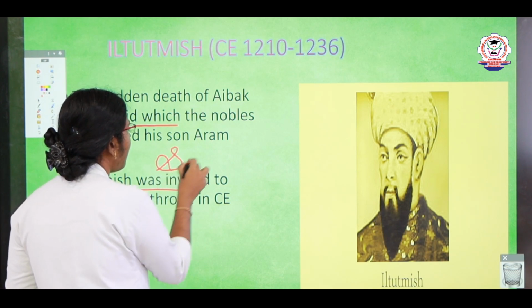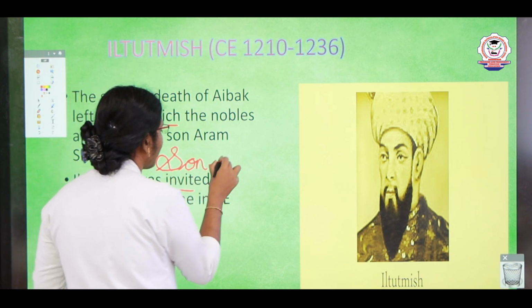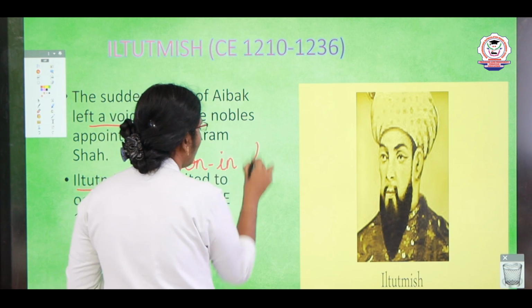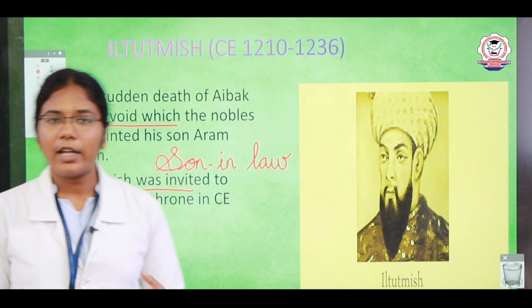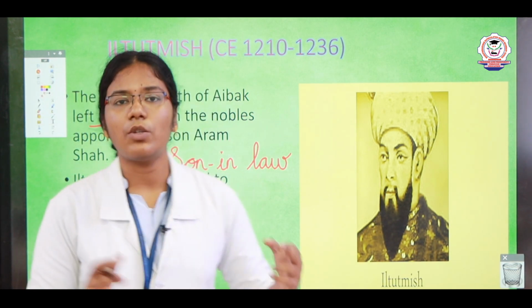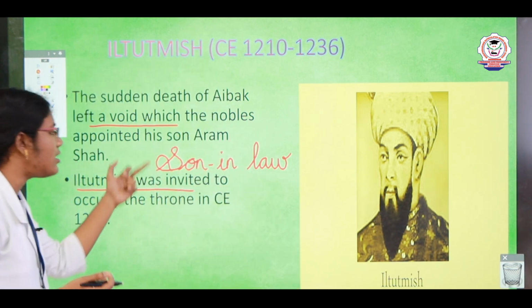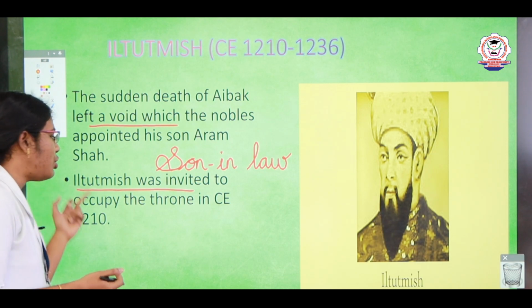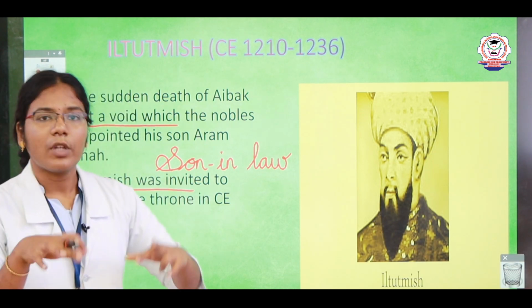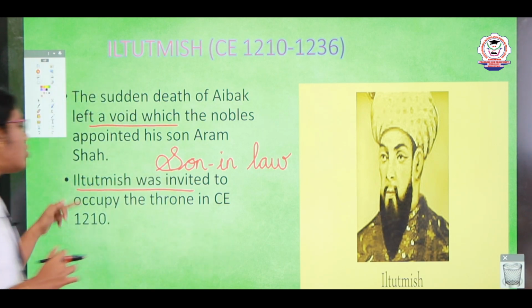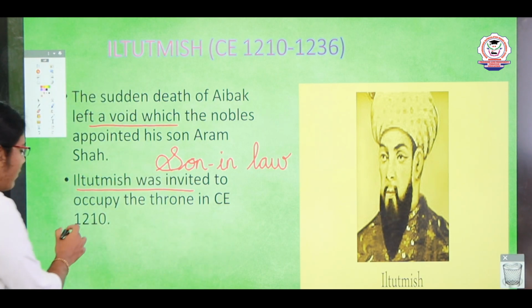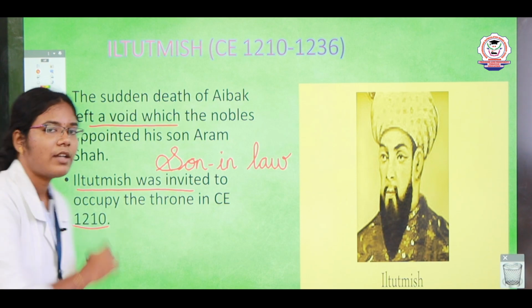Okay, so what is meant by son-in-law? What do we call it? That is மருமகன், right? So Haram Shah உடைய மருமகன் தான் யாருன்னு பார்த்தீங்கன்னா Iltutmish. So Haram Shah invited his son-in-law, Iltutmish, to carry over the position. He was invited to occupy the throne in the year CE 1210.